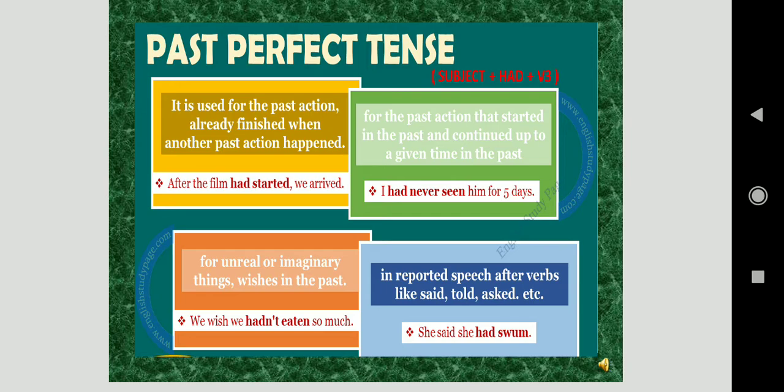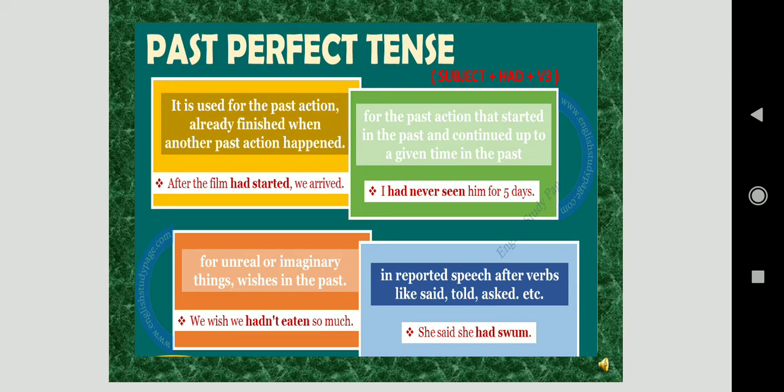Now next is for the past action that started in the past and continued up to a given time in the past. Given time means a period of time is given, then generally we use past perfect tense there. I had never seen him for 5 days.